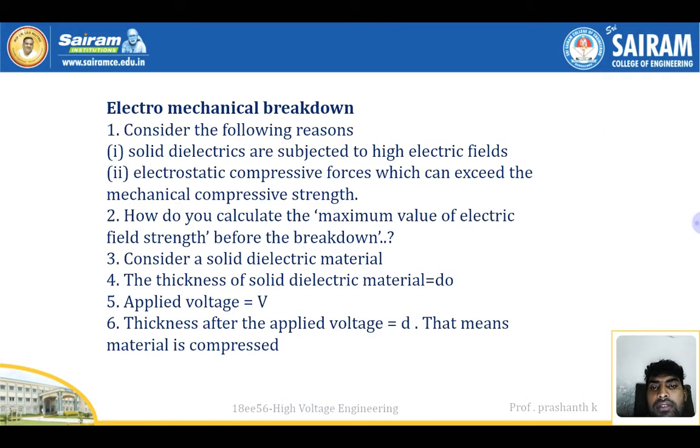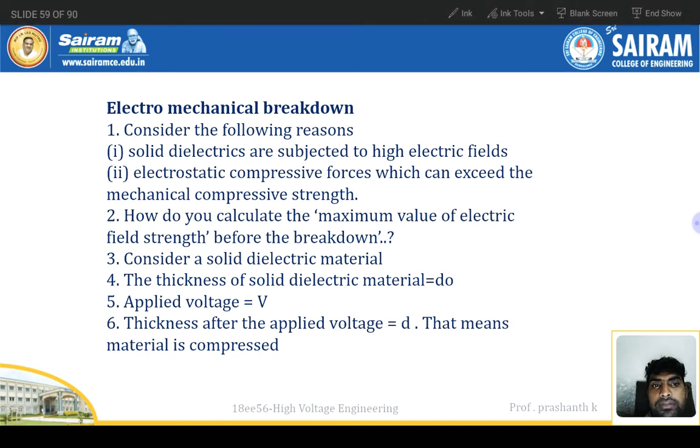Electromechanical breakdown. Consider the following reasons. Solid dielectrics subject to a high electric field experience electrostatic compressive force, which can exceed the mechanical compressive strength. How do you calculate the maximum value of electric field strength before the breakdown? Consider a solid dielectric material. The thickness of the solid dielectric material is equal to d0. The applied voltage is V, and the thickness under the applied voltage is equal to d. That means the material is compressed.